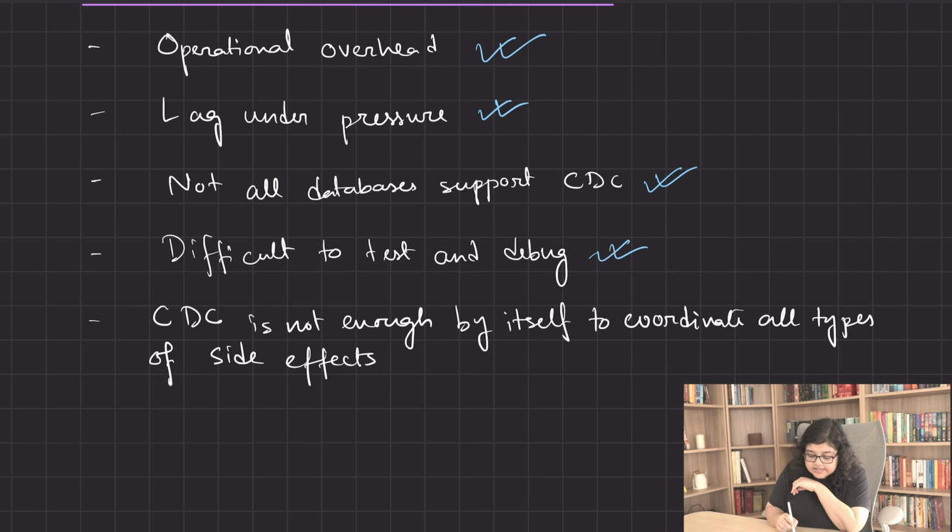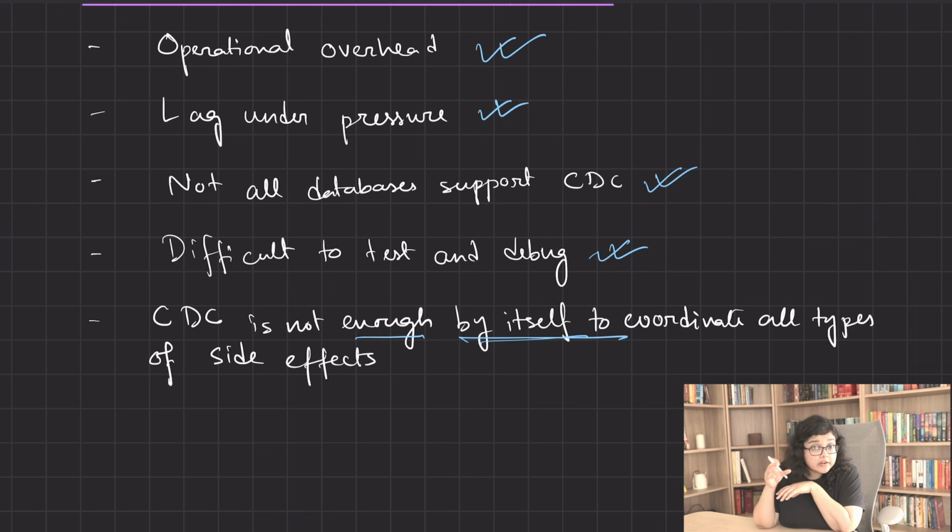And finally, CDC is not enough by itself to coordinate all types of side effects. CDC can reliably trigger side effects like publishing an event to Kafka because that event is stored in the database and captured. For other kinds of side effects like sending an HTTP request or invalidating a cache, CDC can still help, but only if that is stored in the database and there is a CDC consumer to work on that.